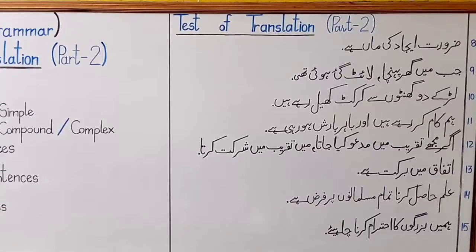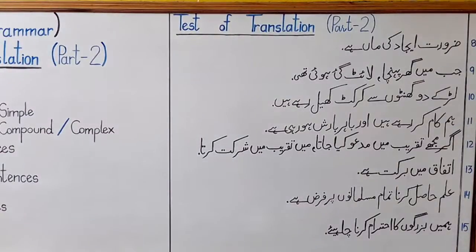Sentence number 12, अगर मुझे तकरीब में मदऊ किया जाता, मैं तकरीब में शिरकत करता. Here in this sentence, I have combined two things. Number one, this is a conditional sentence. Now you have to identify whether it belongs to type 1, 2 or 3 according to the instructions and technique I have given you already. And number two thing which I have combined here is passive construction. अगर मुझे तकरीब में मदऊ किया जाता, this is a passive construction, not an active construction. So you have to cudgel your brain, you have to think about it, how to translate this sentence into English, and then accordingly translate that.